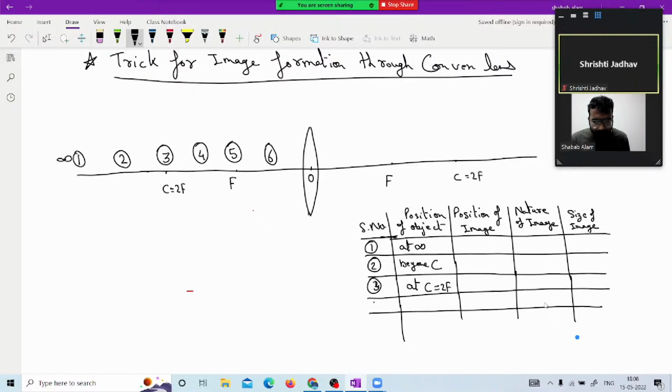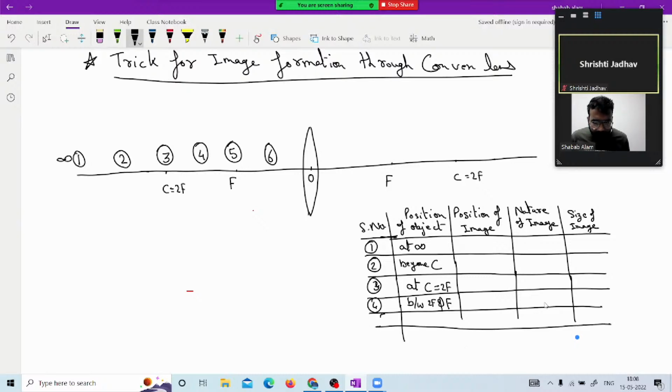Position number 4 is between C and F, or you can say between 2F and F. Now position number 5.